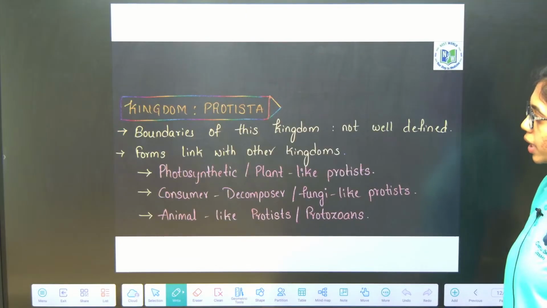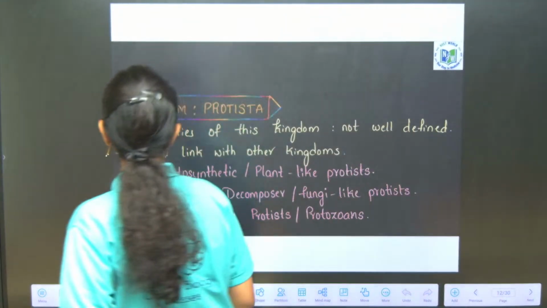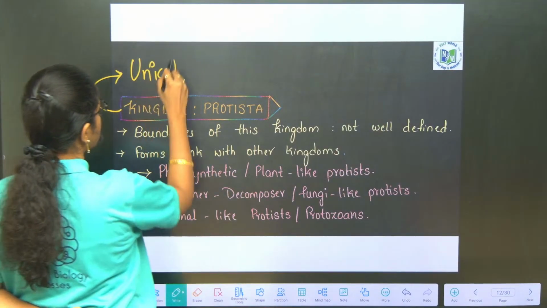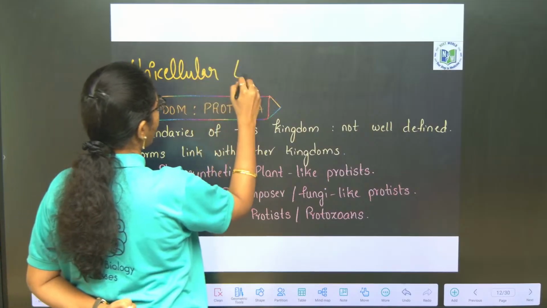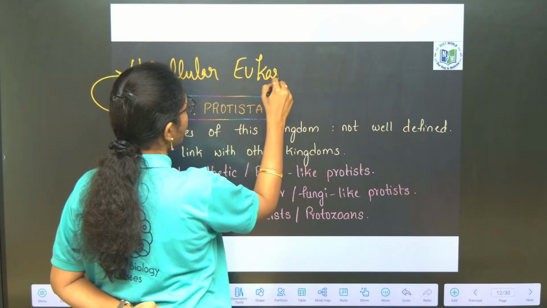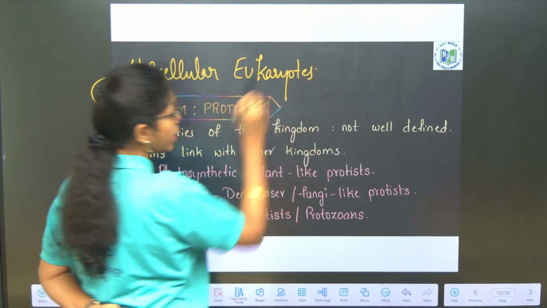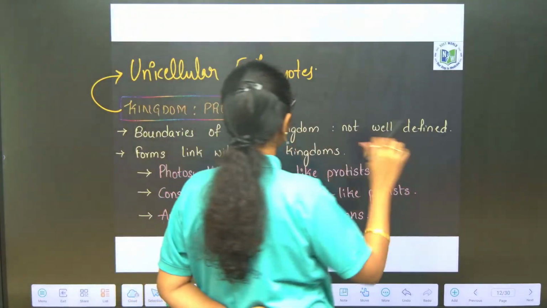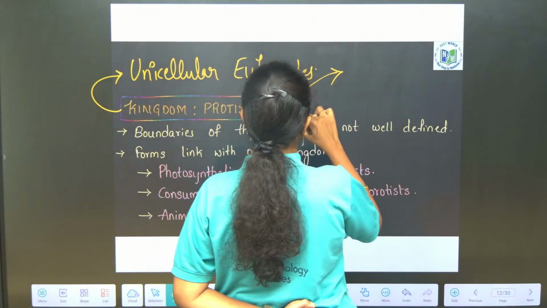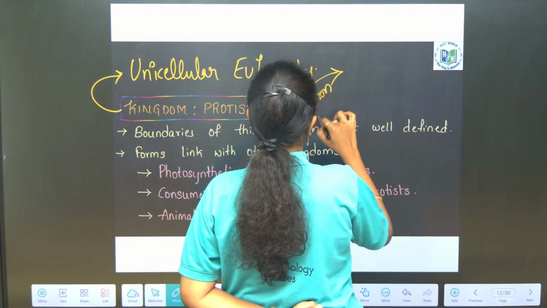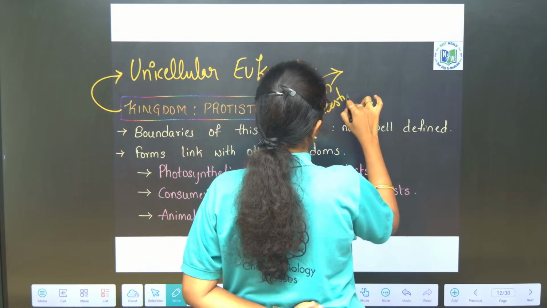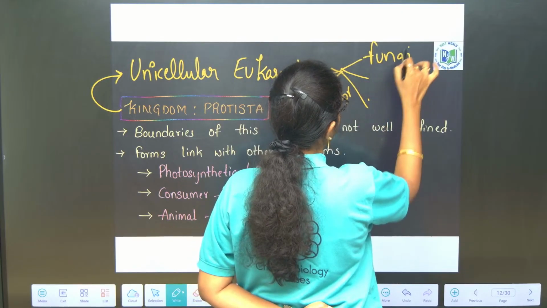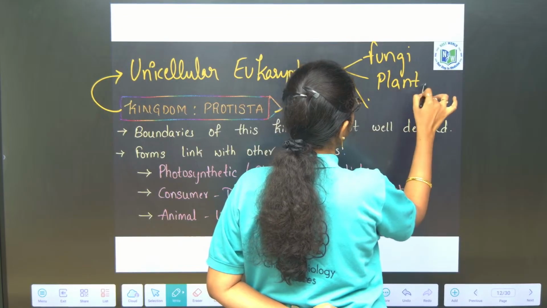Now we will look into the kingdom Protista. Kingdom Protista includes all unicellular eukaryotes. Kingdom Protista serves as common ancestor for three successive kingdoms: kingdom Fungi, Plantae and Animalia.